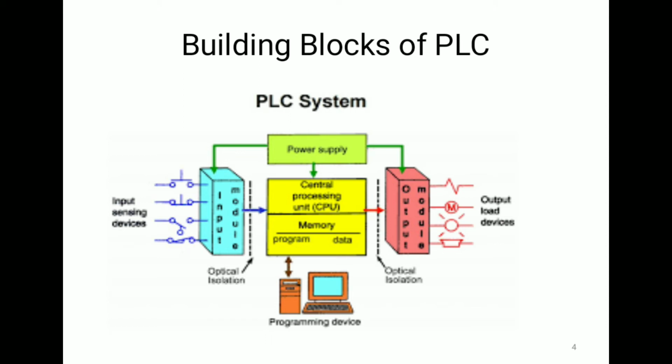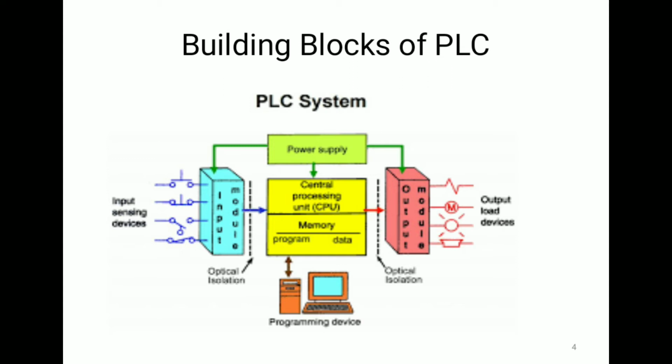Next we will discuss the building blocks of PLC. In between, you are seeing here the central processing unit and memory. This is the main part of PLC. At its input, there is the input module. Through the input module, various types of input sensing devices can be connected. It can be a push button, or any type of analog sensor. It can be any device or signal which we want to sense.